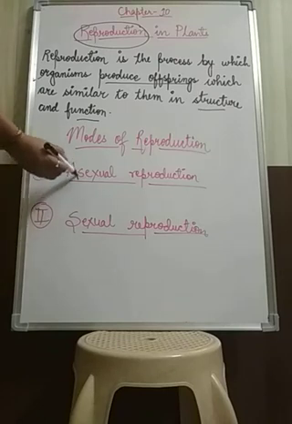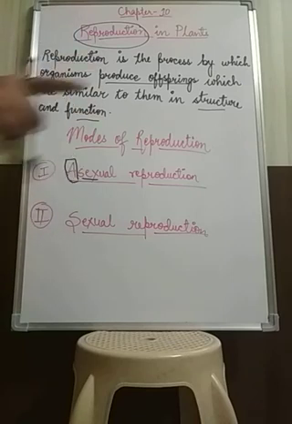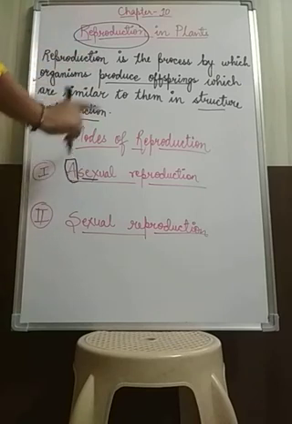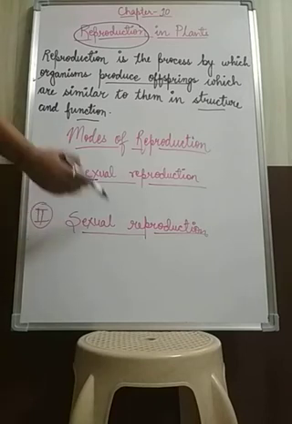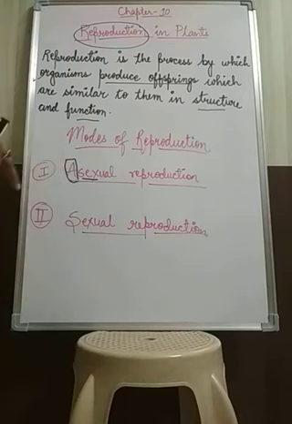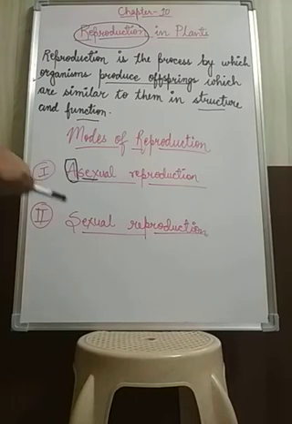Here 'a' means one, and sexual means sex. One parent is involved in the production of offspring, so that mode is known as asexual reproduction. The next one is sexual reproduction, in which both parents, the female as well as the male, are involved in the production of offspring.